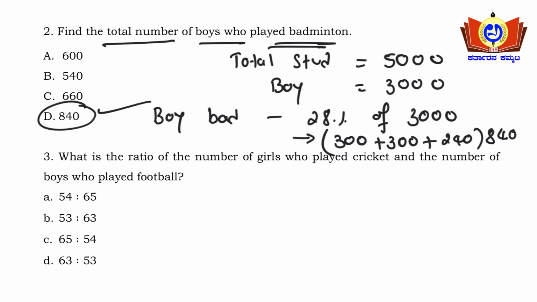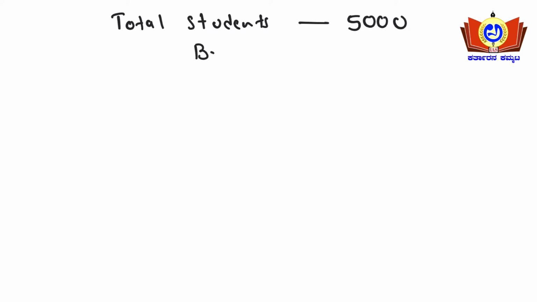Okay, so what is the third question here? What is the ratio of number of girls who played cricket and the number of boys who played football here? Okay, see, in the next page I'll be working out this problem. So what is the total number of students here? Total students, it is nothing but 5000. They have given here 5000. So boys are 3000. Yes or no?